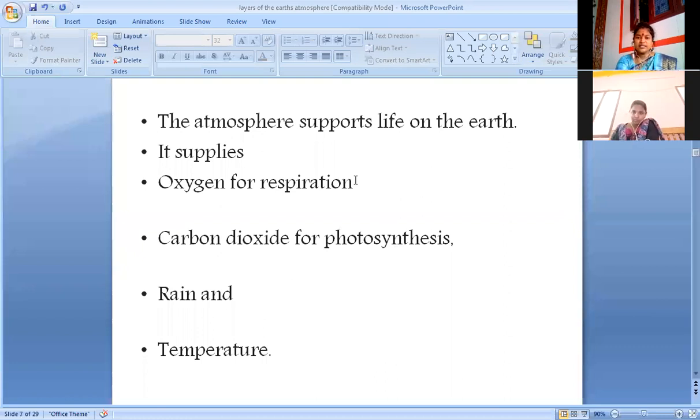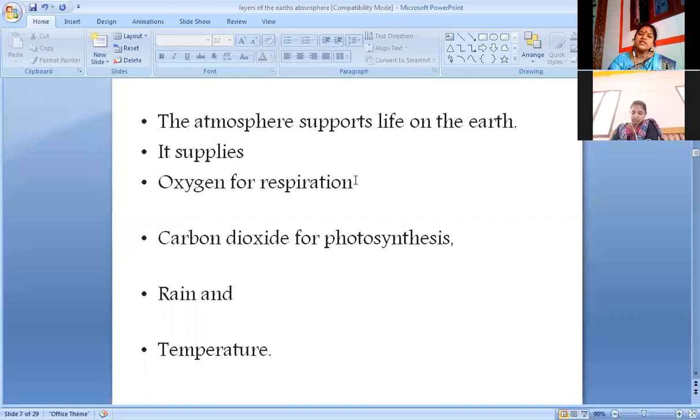This atmosphere supports life on this earth because it supplies 21% of oxygen. Oxygen is used for respiratory purposes. We inhale oxygen, whereas plants inhale carbon dioxide in the morning, and inhale oxygen at night.